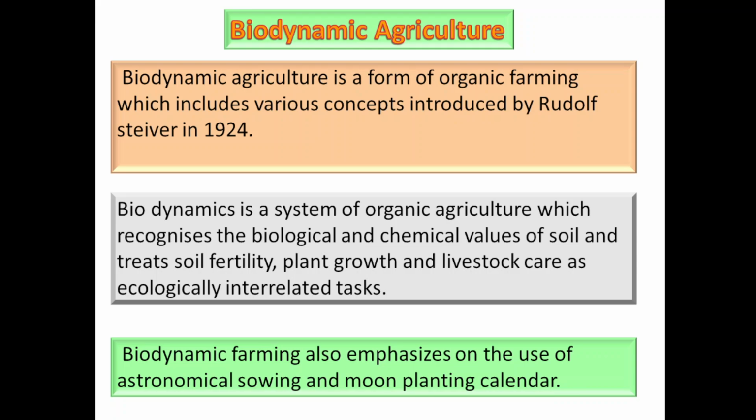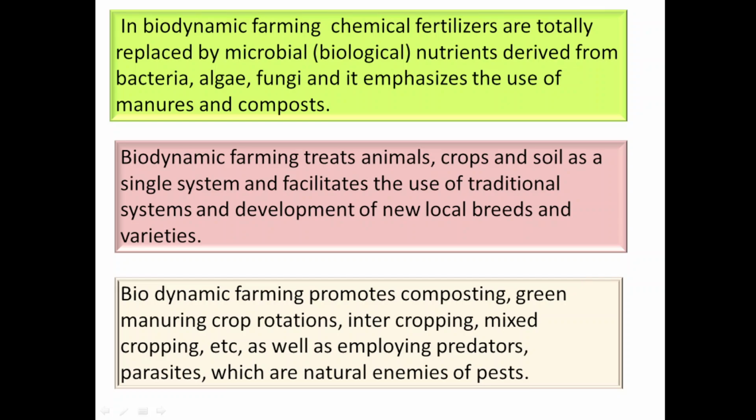Biodynamic farming also emphasizes the use of astronomical sowing and a moon planting calendar. According to the position of the moon, the different activities performed in agriculture, such as preparation of soil, sowing, harvesting, are all done according to astronomy as well as the position of the moon in case of biodynamic agriculture. Biodynamic farming completely replaces the chemical fertilizers, and only biological nutrients are used, such as bacteria, algae, fungi, which will decompose the dead decaying matter, and it will increase the nutritive value of the soil.